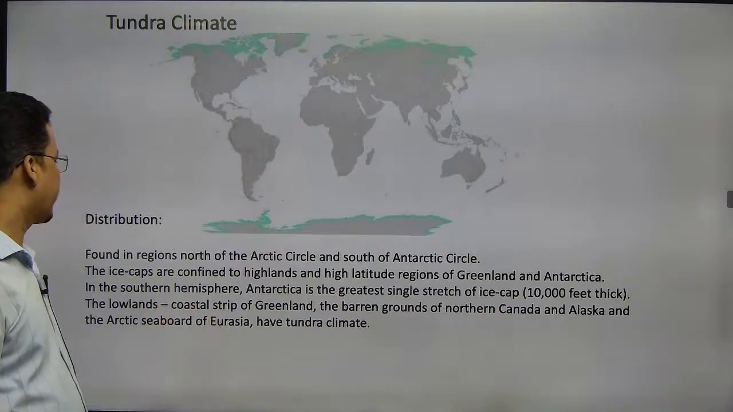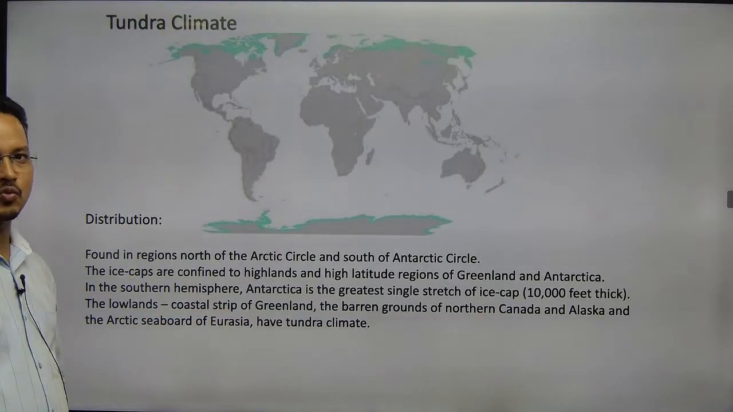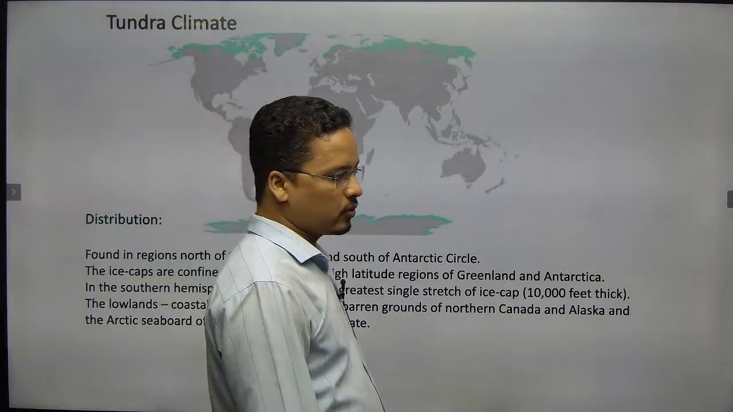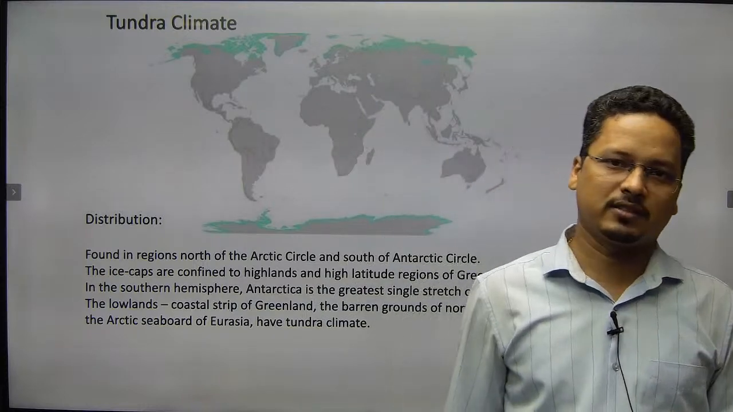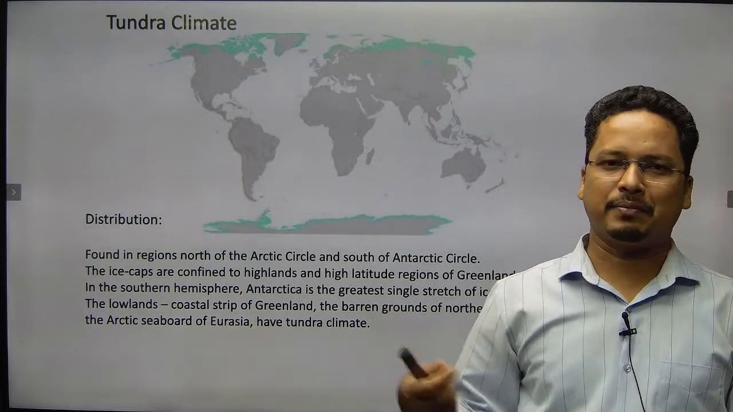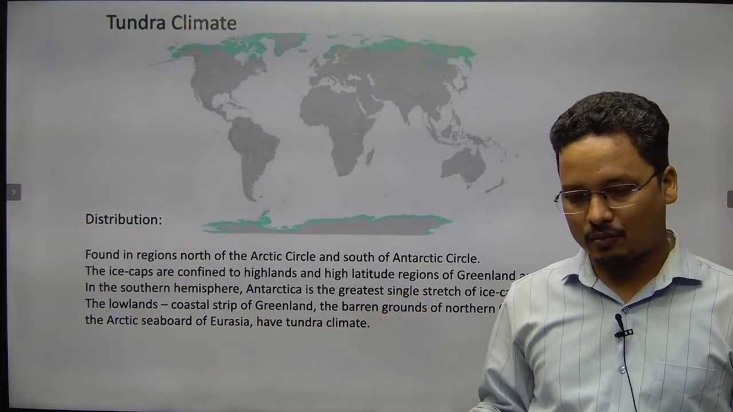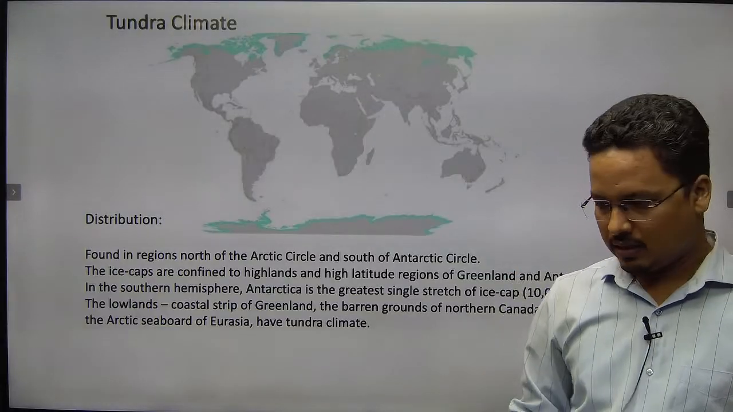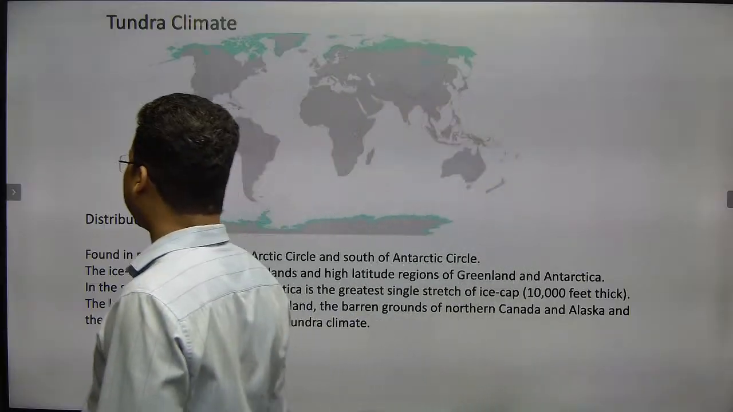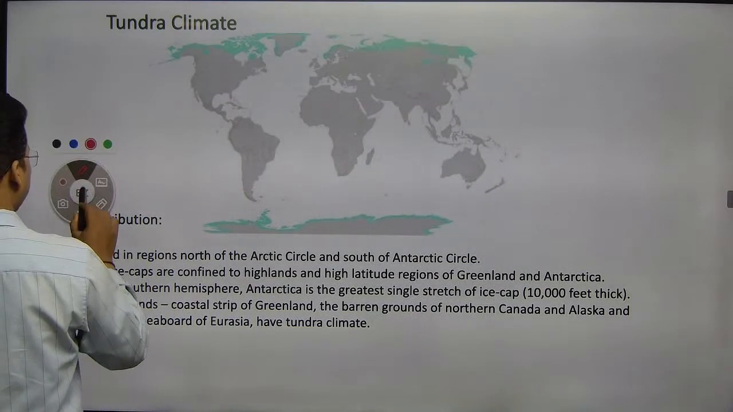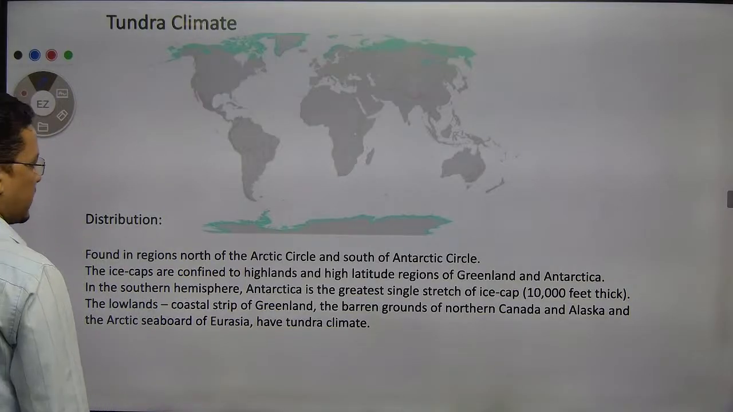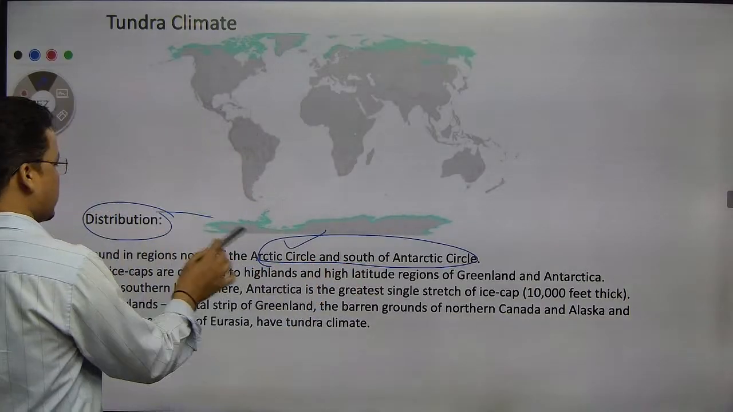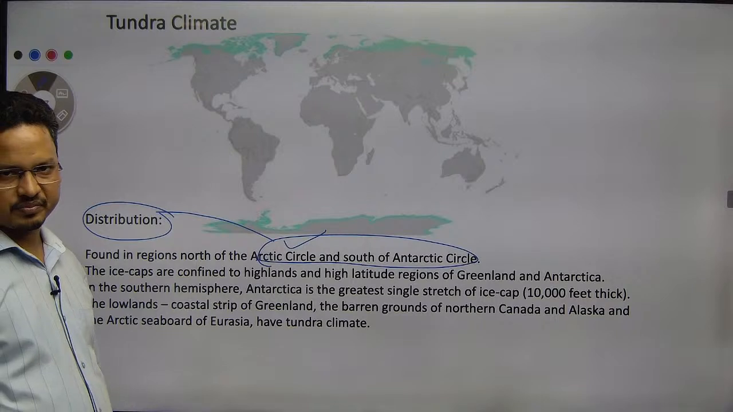Next, here you can see the tundra type of climate. When I say tundra type of climate, there is no natural vegetation, apart from lichens and mosses. Nothing will grow there because of the lack of temperature and the lack of soil thickness. The soil profile has not grown that much. That is the Arctic circle region, and this is the distribution.